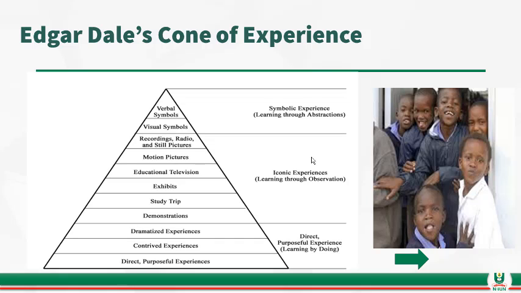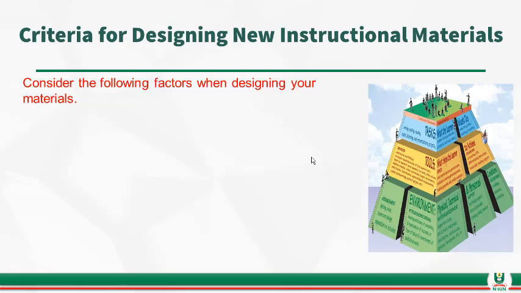This has been used as a model for instructional design. Now, what are the criteria for designing instructional media? There are so many factors that need to be considered if we are going to design or produce instructional material. The first one is the objective of the instruction. Whatever we want to design or produce as regards learning materials should be in line with the stated objectives.